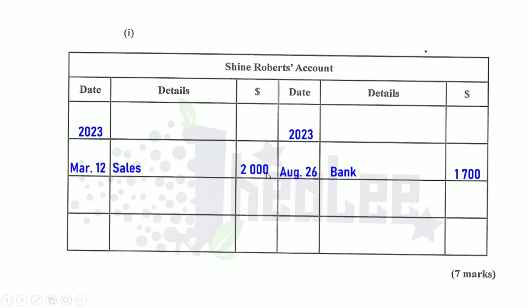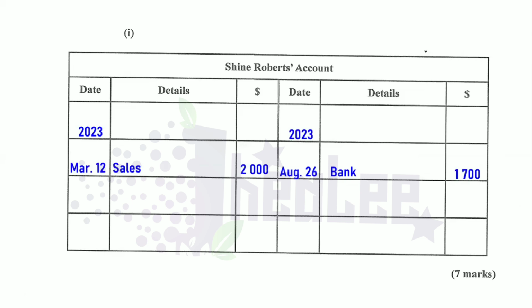It means that the debtor, Shine Roberts, was owing the business $300. Now the business is unable to collect that, so they're writing that off as bad debt. When you're writing off bad debt, remember, your bad debt account is debited because that is an increase in expense, and the trade receivables account is credited.